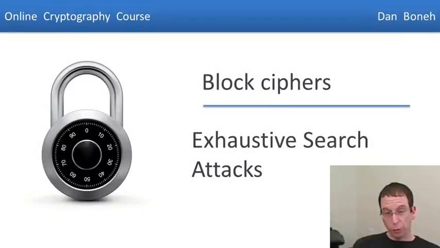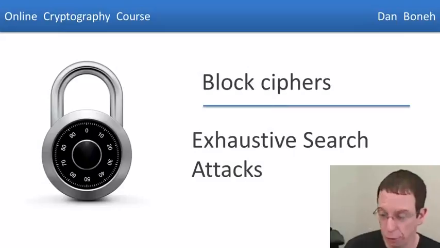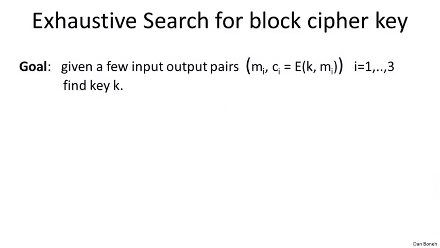Now that we understand how DES works, let's look at a few attacks on DES, and we're going to start with an attack called Exhaustive Search. Our goal here is basically that given a few input-output pairs, M_i, C_i, our goal is to find the key that maps these M's to the C's. In other words, our goal is to find the key that maps M1, M2, M3 into C1, C2, C3.